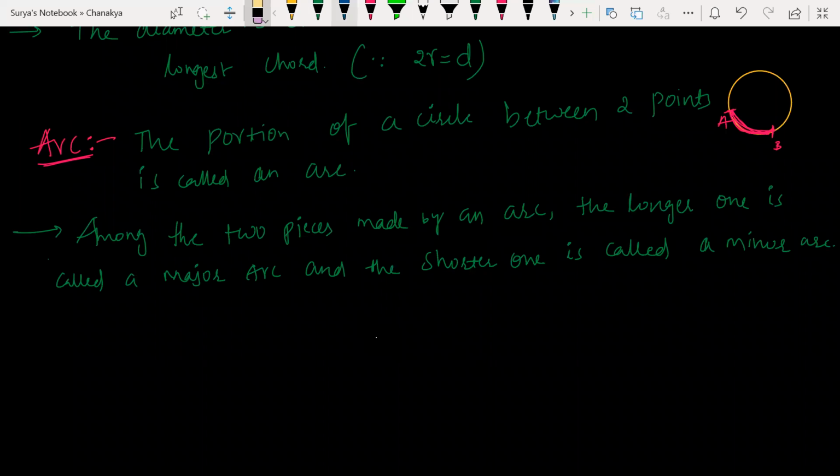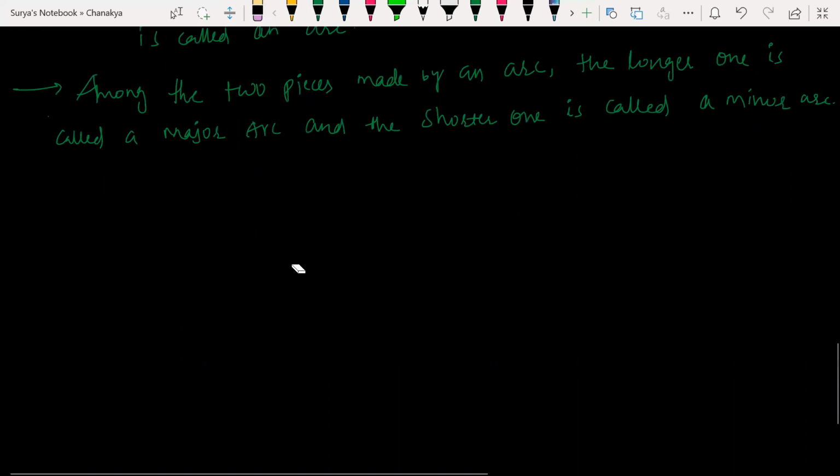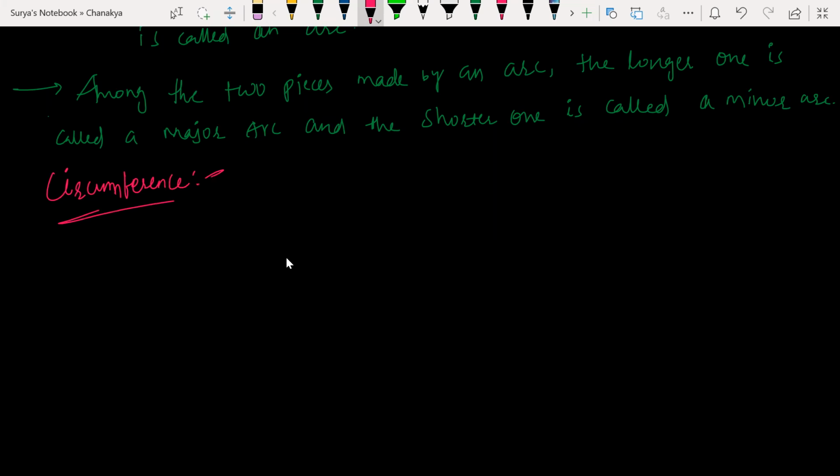Next, circumference. What do you mean by circumference? The perimeter of the entire circle. Exactly, that is a proper technical definition. Circumference is the perimeter of a circle.